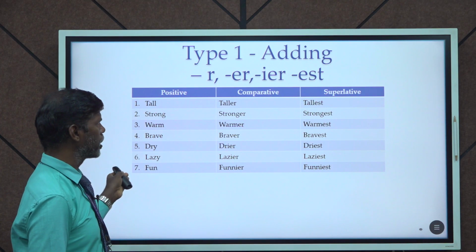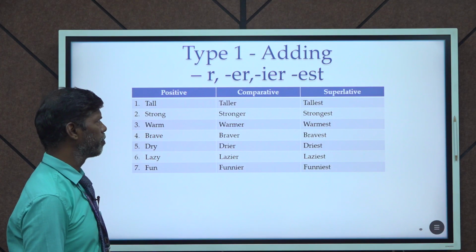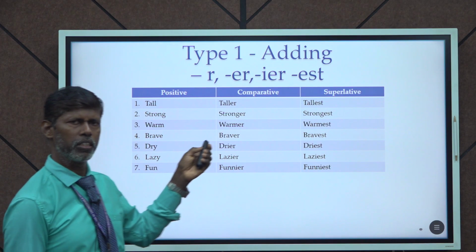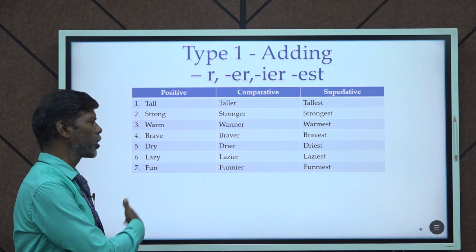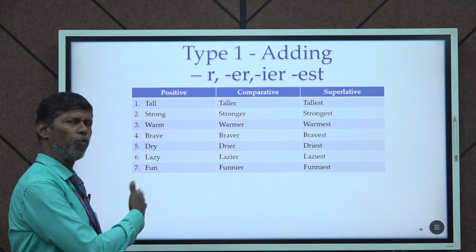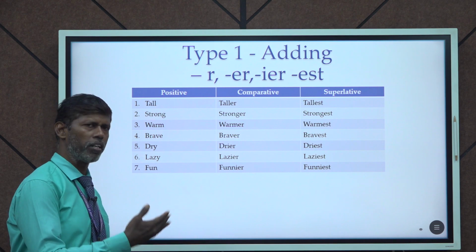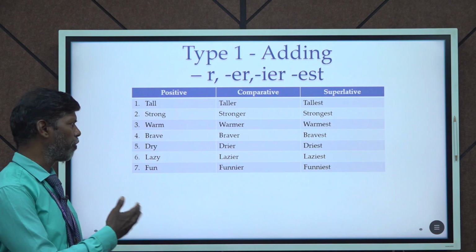And we use words and they change their structure. For example, the first one, tall. The comparative degree of the word tall is taller, and for superlative, tallest. Tall, taller, tallest. Strong, stronger, strongest. Warm, warmer, warmest. Brave, braver, bravest. Dry, drier, driest. Lazy, lazier, laziest. Fun, funnier, funniest.